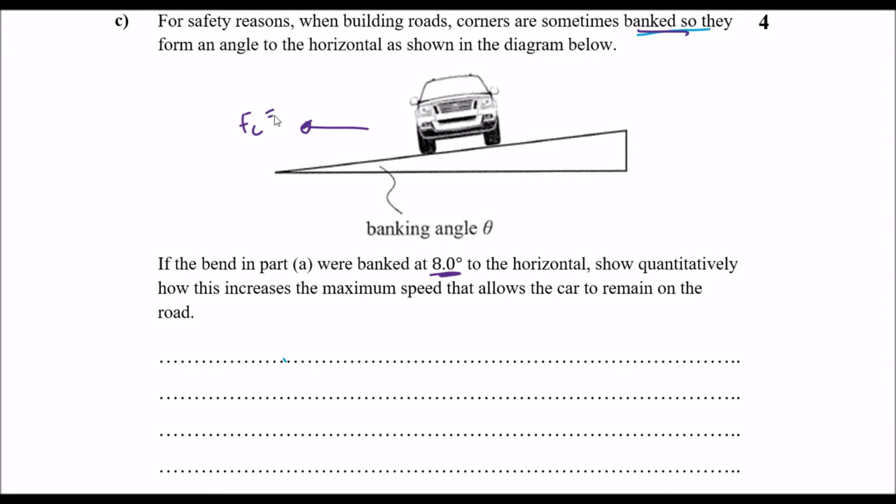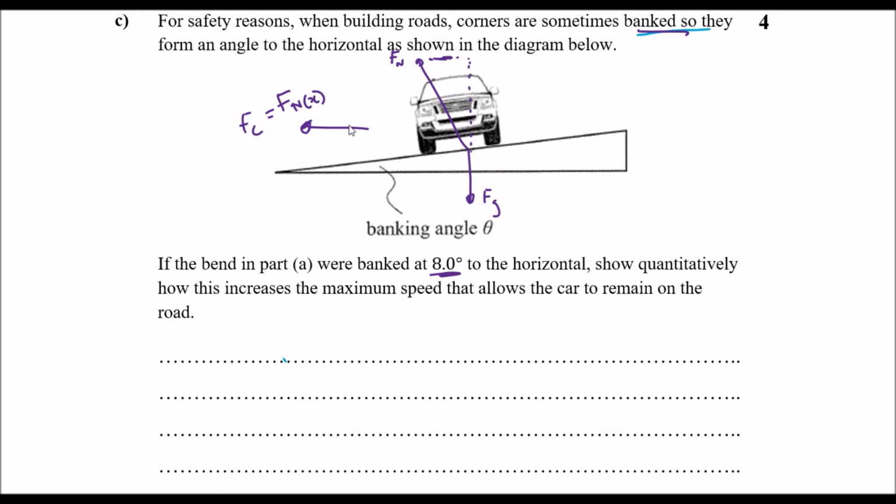We know the centripetal force is contributed by two things. Okay, one is the normal force, which we can find as a component of the gravitational force. The component of the normal force that contributes to the centripetal force is its horizontal component. Okay, so like we see here.